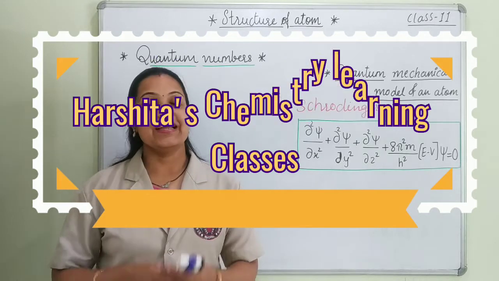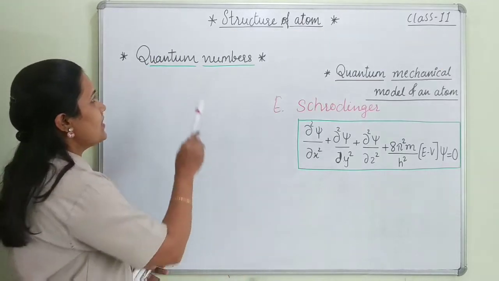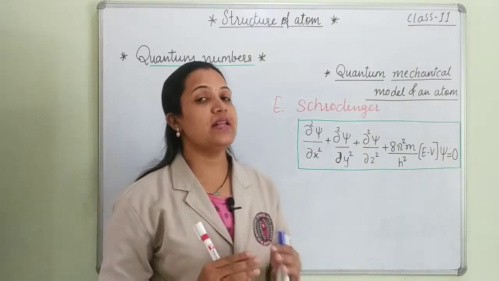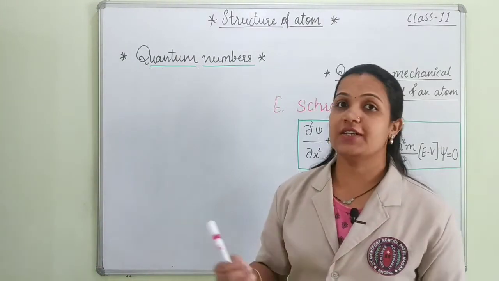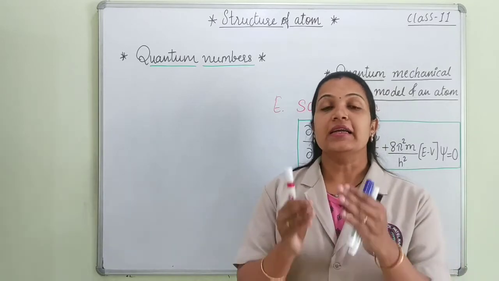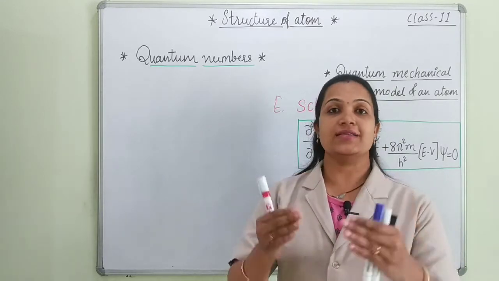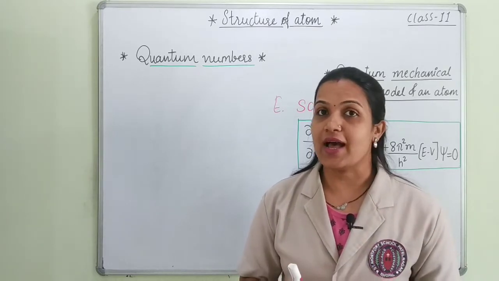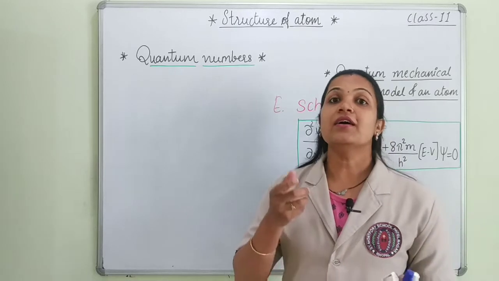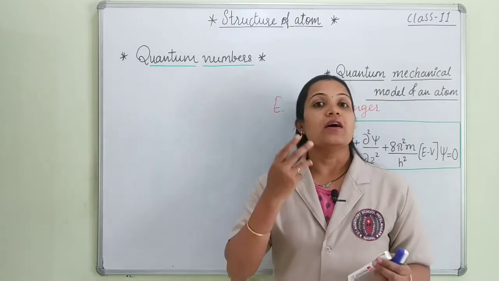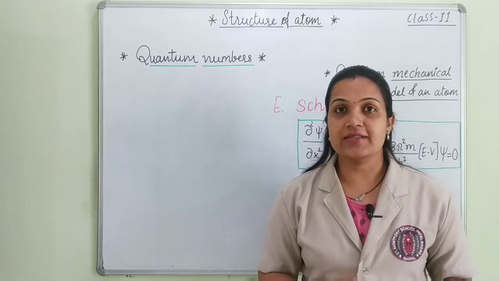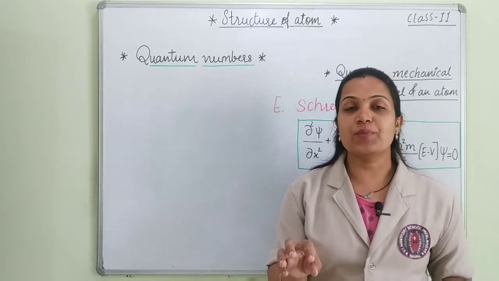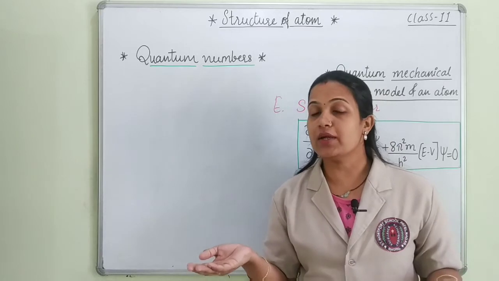Hello my dear students, in today's class we are going to study the topic quantum numbers. Before starting with quantum numbers, let's revise the portion which we have studied already. We know de Broglie's equation and Heisenberg's uncertainty equation. De Broglie's equation says that matter behaves like a particle as well as a wave. Heisenberg's uncertainty principle says that the exact position and momentum of a microscopic particle cannot be measured accurately.